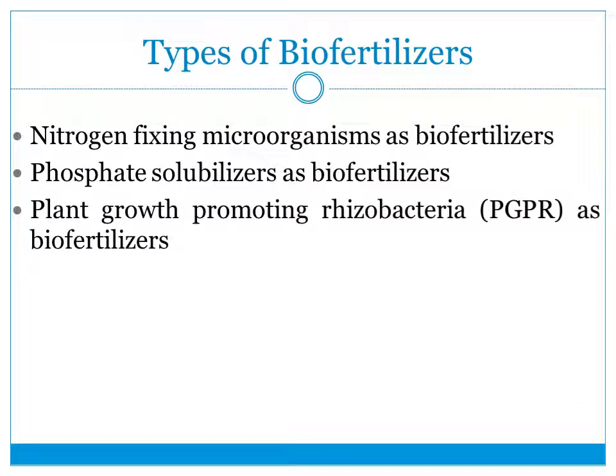Plant growth promoting rhizobacteria are also used as biofertilizers. Actually, these plant growth promoting rhizobacteria exert many promoting effects on the plant. Some of their strains can fix nitrogen, solubilize phosphorus and so on. So these are actually a mix of nitrogen fixing microorganisms, phosphate solubilizers, or producers of plant growth promoting hormones, or they make the plant disease resistant or drought resistant. So mixed types of bacteria come in the category of plant growth promoting rhizobacteria.